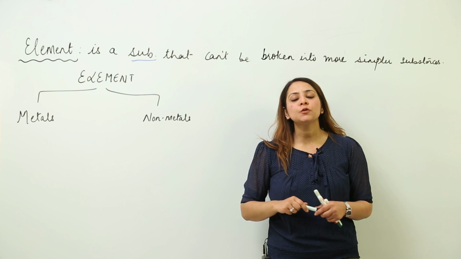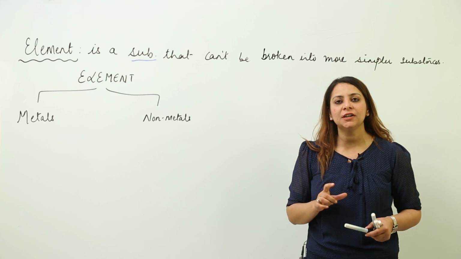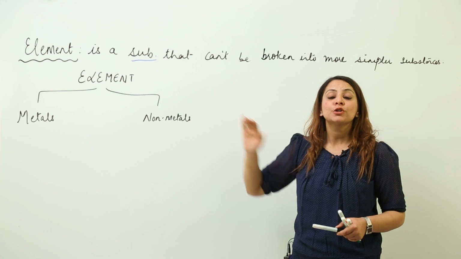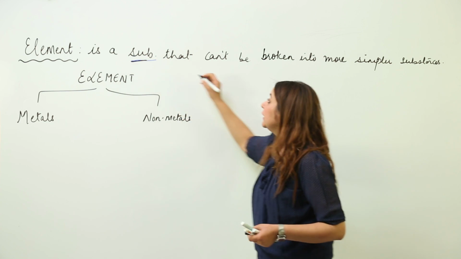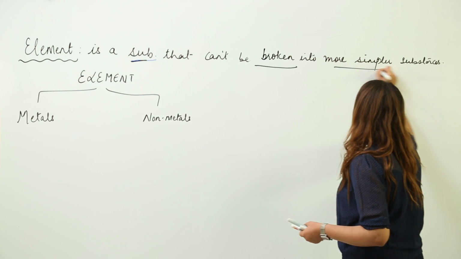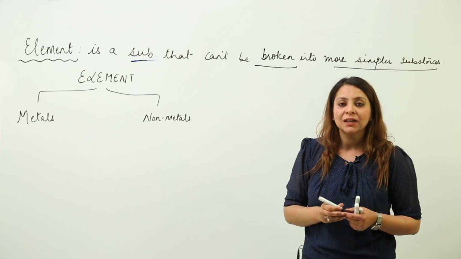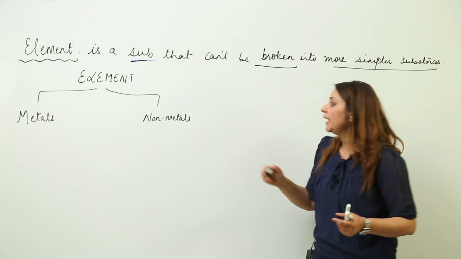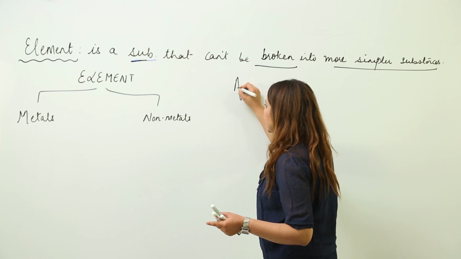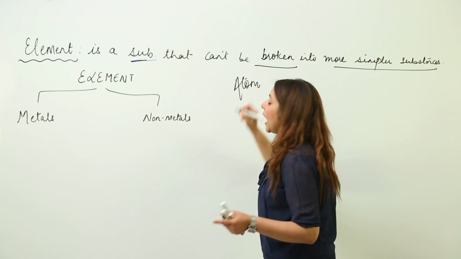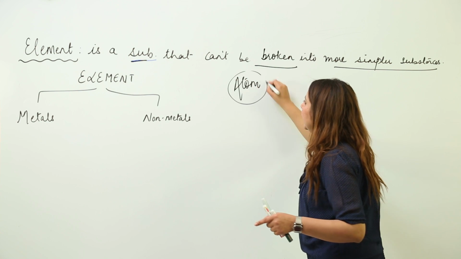Now we are going to start with the basic terminology of this chapter, that is an element. So what is an element? An element is a substance that can't be broken down into simpler substances. As you all know, the smallest substance we study in chemistry is an atom. You all know that, right? Atoms unite to form an element.